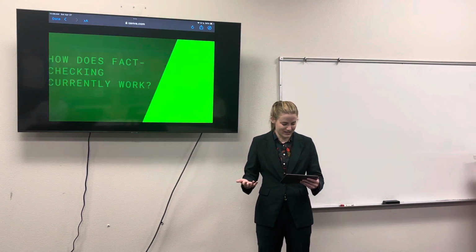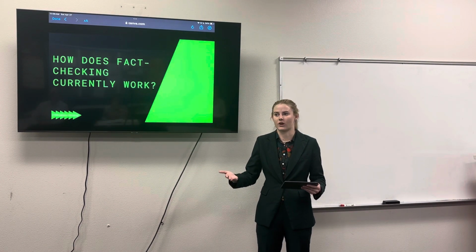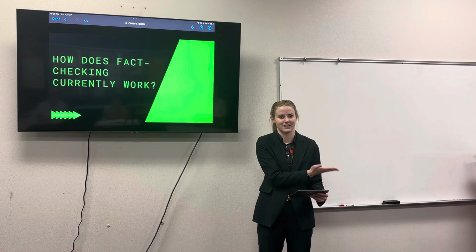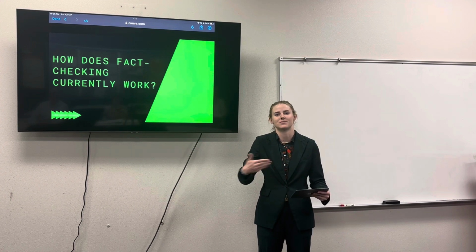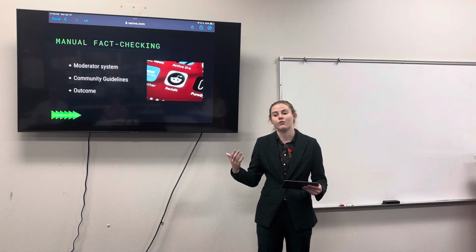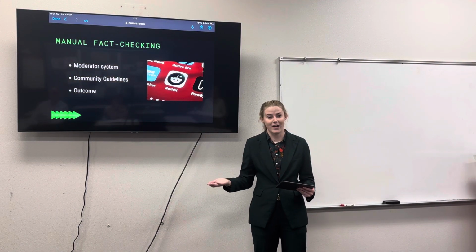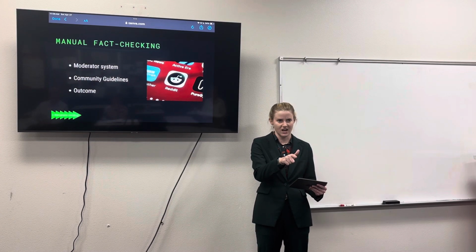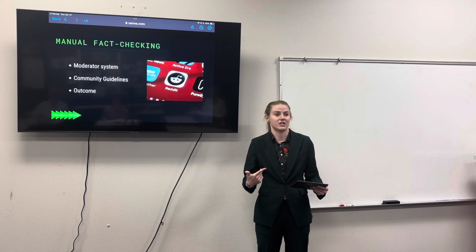Now, going into how does fact checking currently work? We have to figure out what we're currently using as a fact checking device in order to create something completely different. The first thing we're going to go over is manual fact checking. I want you to think of manual fact checking as you looking at a statement and Googling it in order to understand what is going on.